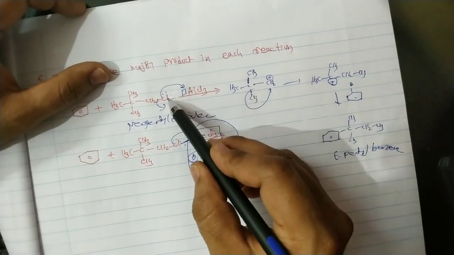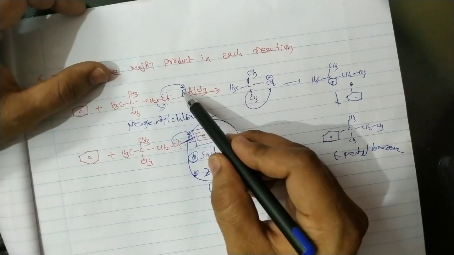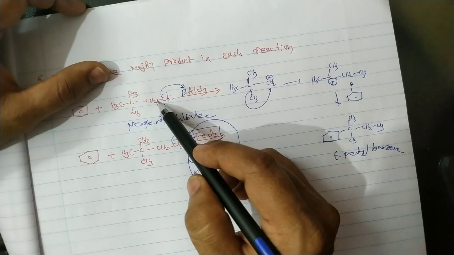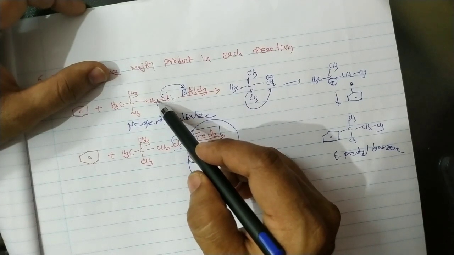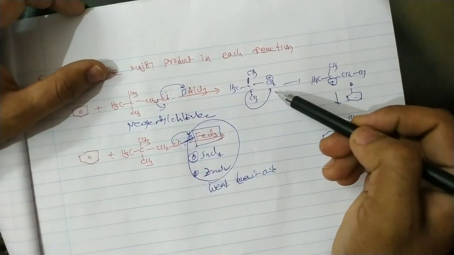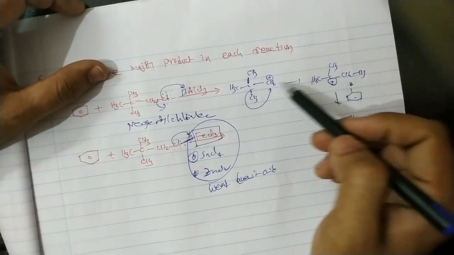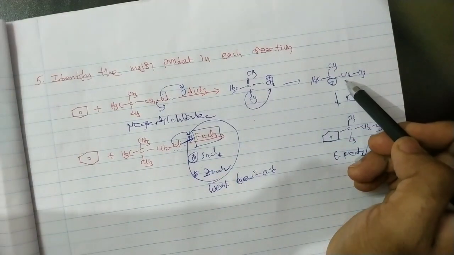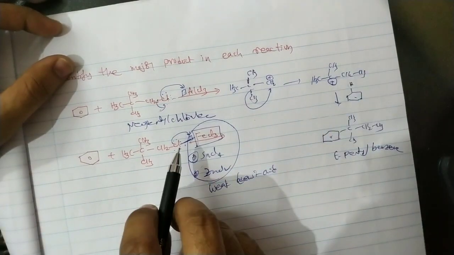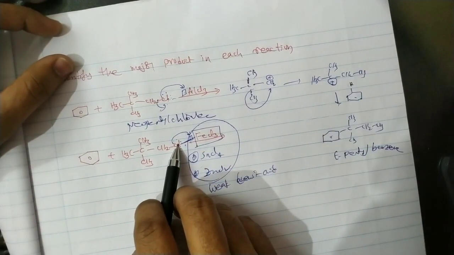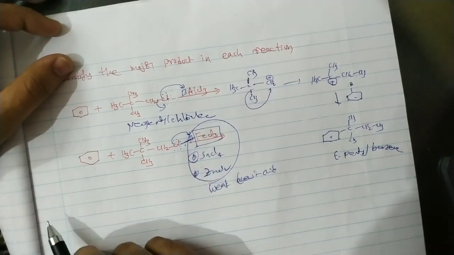But in this case, there is a strong bond formation between chlorine and aluminum. So this bond becomes very weak, so it loses Cl minus completely. As a result, we get the free cation, and by the rearrangement we will get the stable cation.